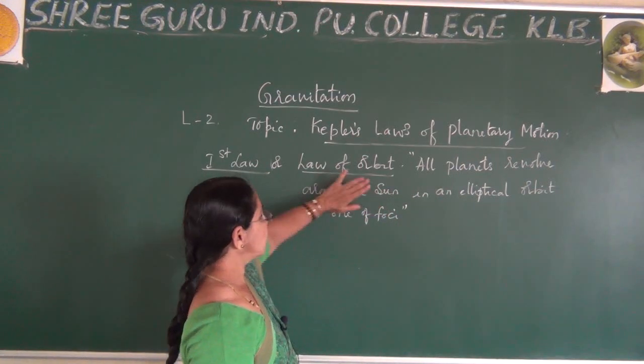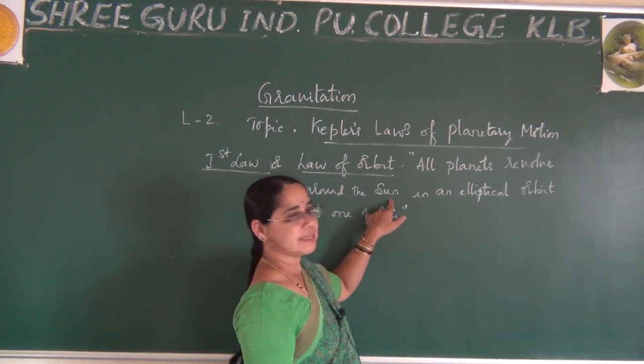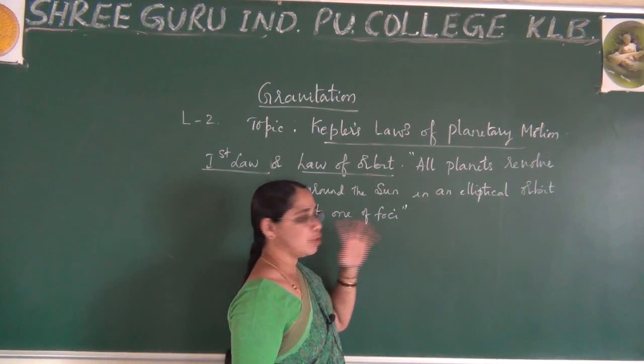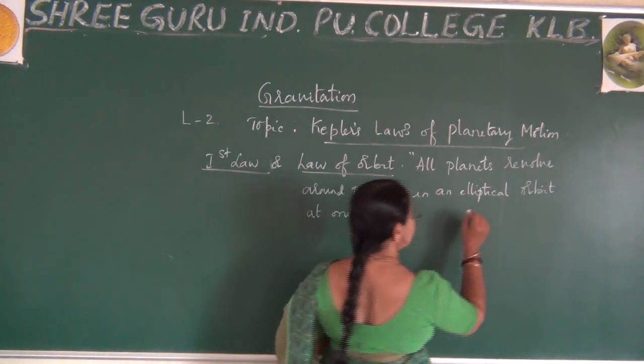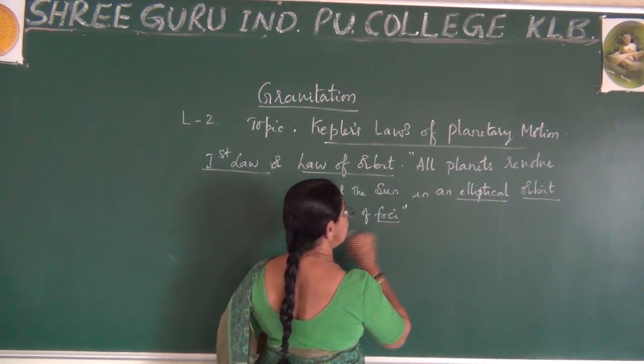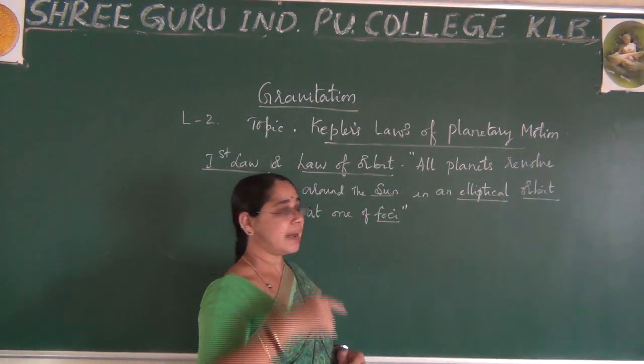I repeat once again, all planets revolve around the sun in an elliptical orbit at one of the foci. So here remember elliptical orbit and one of the foci. At the same time, I said planets are revolving around the sun.